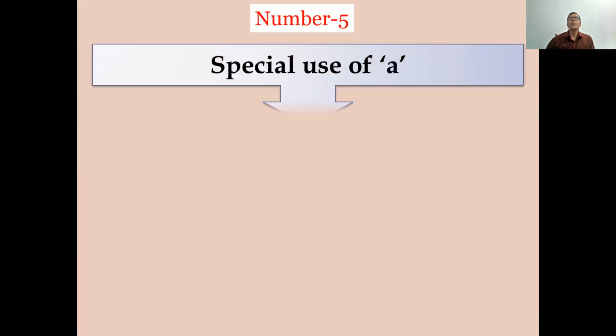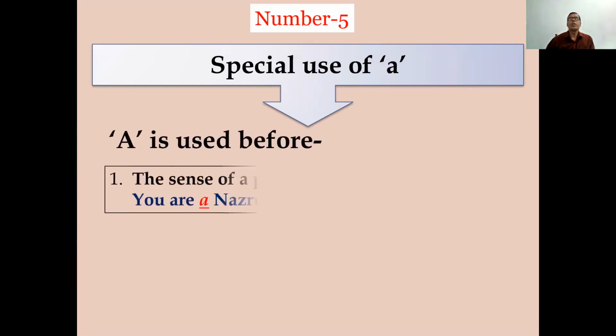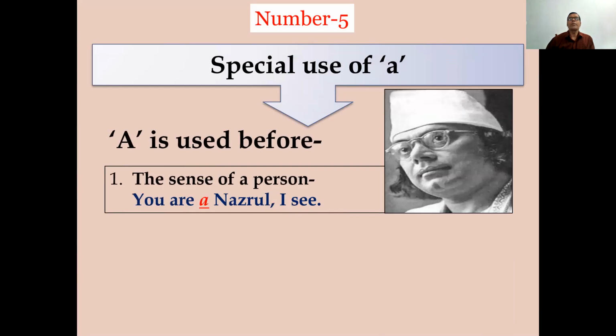Rule number 5, special use of a. A is used before the scenery of the sense of a person.